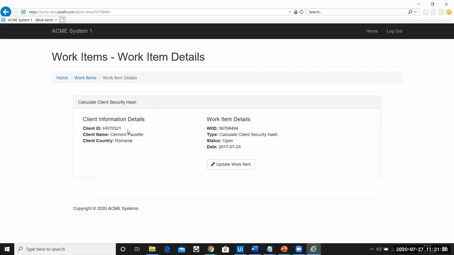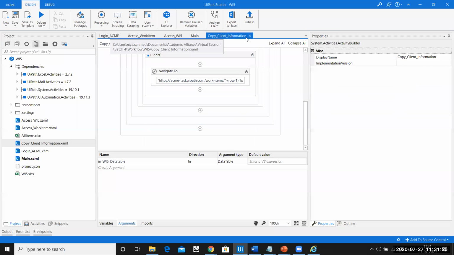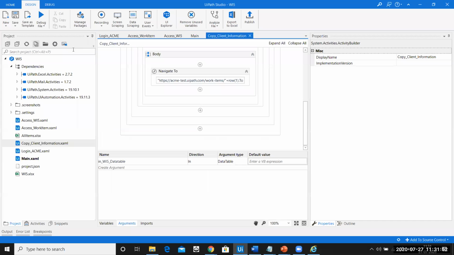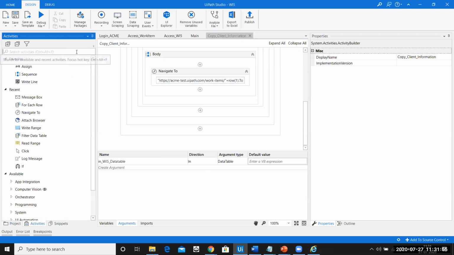Now, what I need to do next is, I've still not completed it because it says copy client information. I haven't copied the client information yet, right? So I need to copy the client information over here. How do I copy it? If I need to get something from the page, till now we know we have an activity called get text. So we will use the get text element and we'll get the ID, the name, and the country.